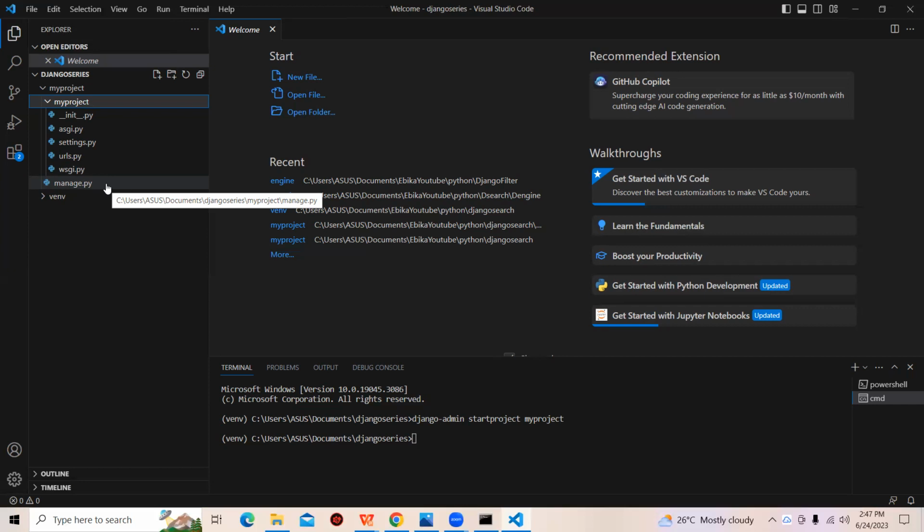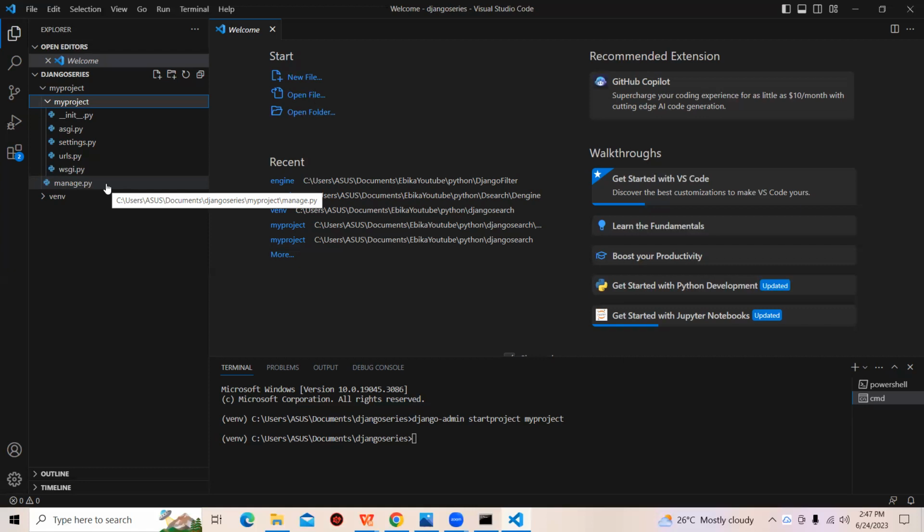So let's just, like I said earlier, let's just say it's your local admin, okay? So after that, if you want to know more about manage.py on your command prompt, you can just type python manage.py app, okay? And you would see more details about that, okay?